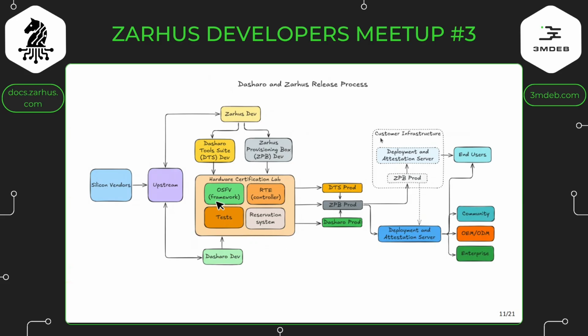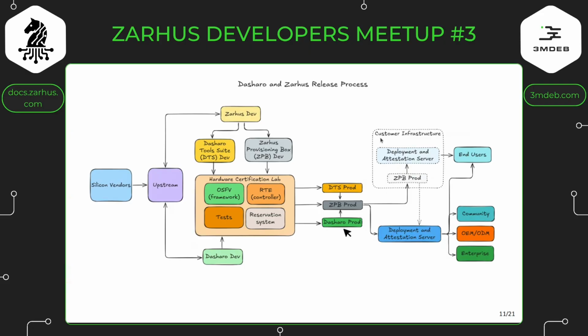In our lab, we have our validation framework, we have tests, we have a reservation system, and we have our controller, which is an open source hardware remote testing environment controller. As the output from the lab, we get some version of Dasharo Tools Suite, which we can call production. We get Zarhus Provisioning Box, of course, when validated, it gets into production, and we have some Dasharo.